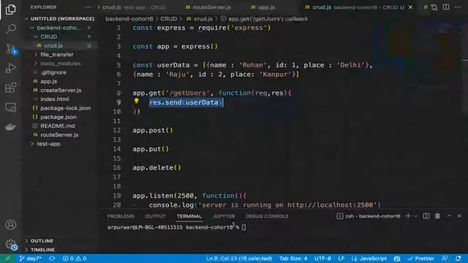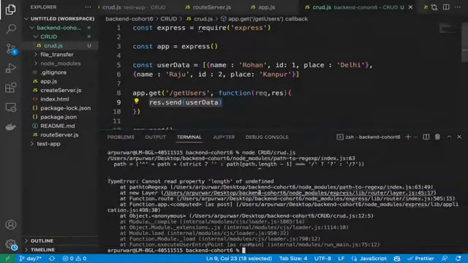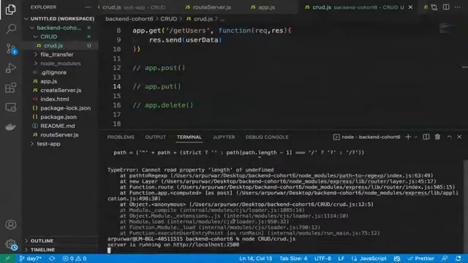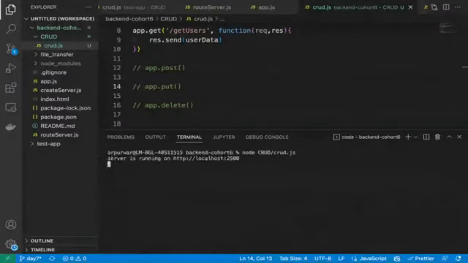So let me show you guys this. Node CRUD, because now it is inside the CRUD folder, CRUD.js. Let's see, there are some errors. Let me see what that error is. Okay, I think this error is coming from these methods which we have simply defined. Let me comment them out. Let's see now, is it working? Yes, it is working, because we haven't defined anything in them, so that's why these errors were coming. But we'll very quickly define them also.